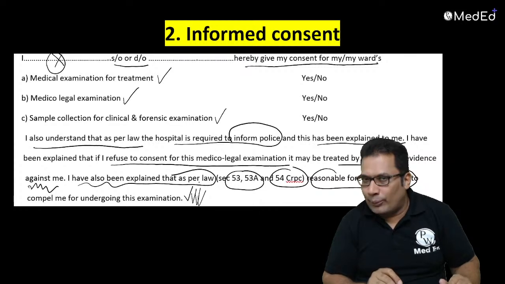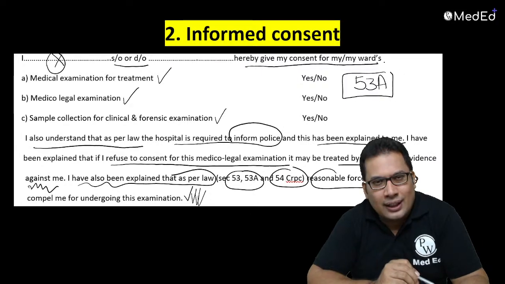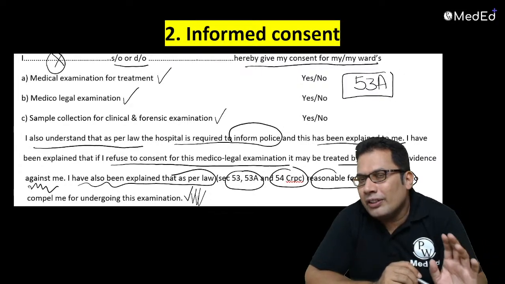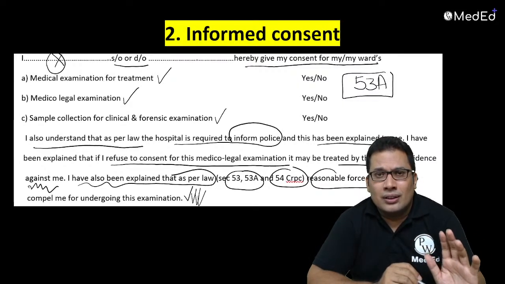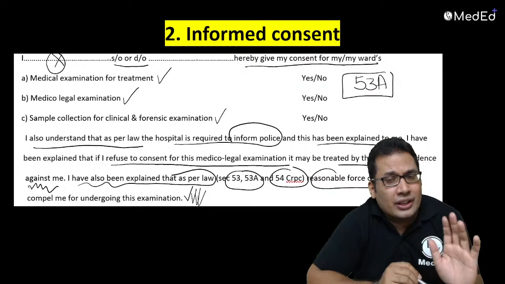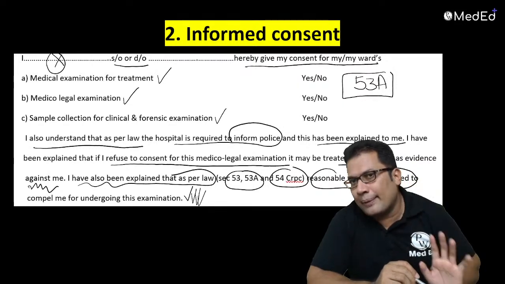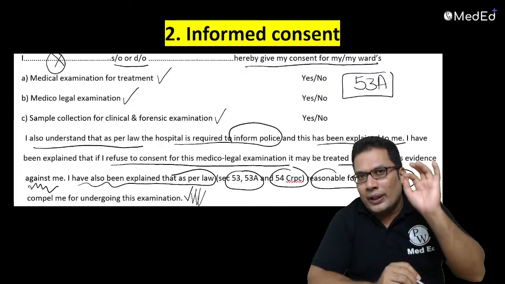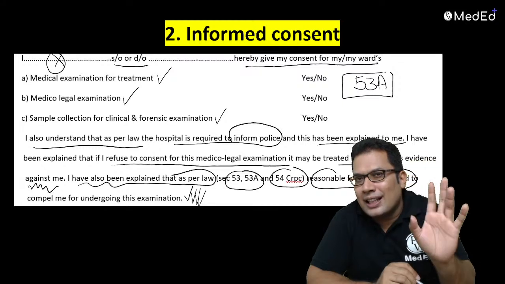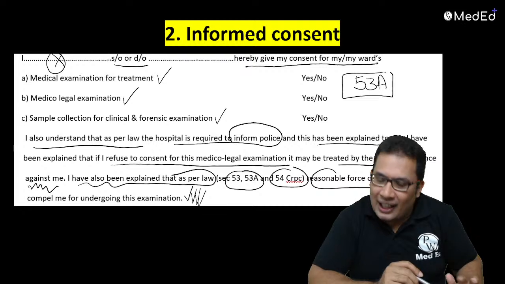So under Section 53A, the accused can be examined even without consent, even with reasonable force. So this can be asked in your exam. Under 53A. But in victim examination, consent is a must. Consent is mandatory. You cannot force the victim for medico-legal examination as per 160 CrPC discussed in the last class.